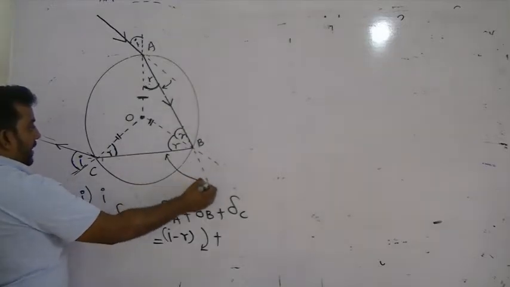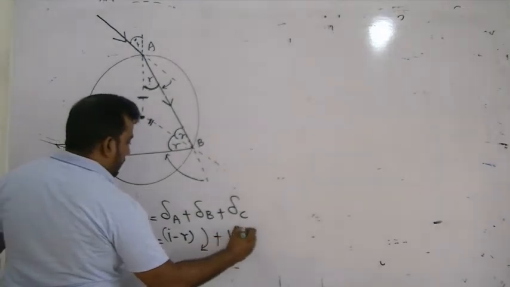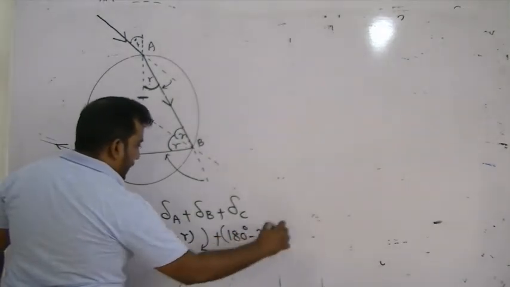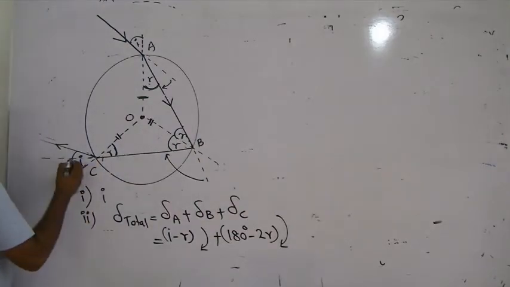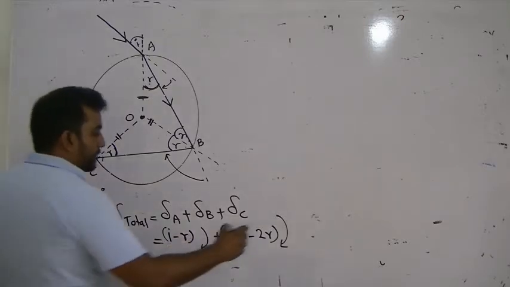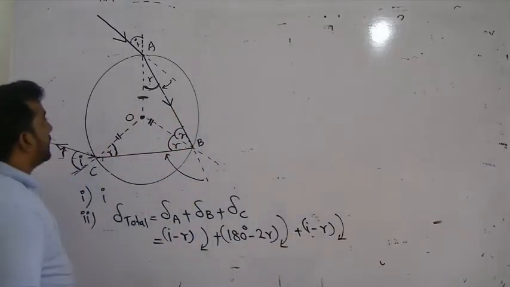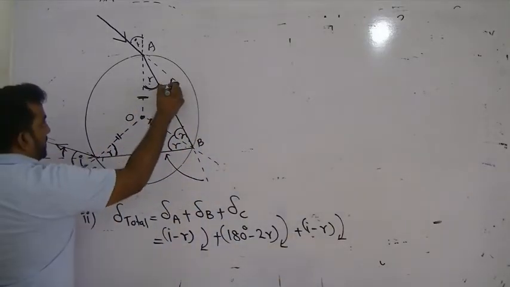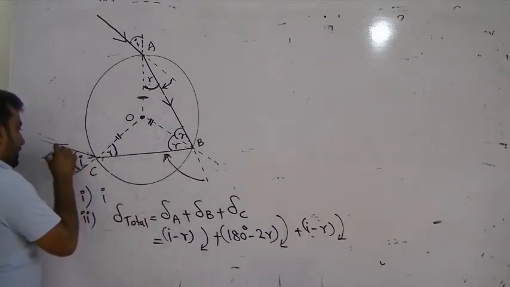Angles along a straight line are 180, so 180 minus 2R, again clockwise. At C, it came with R and went away with I, so the deviation is I minus R, clockwise. I have marked each deviation separately.